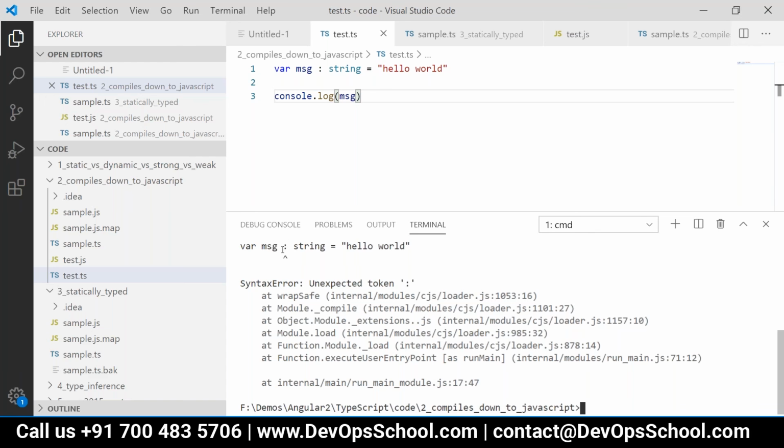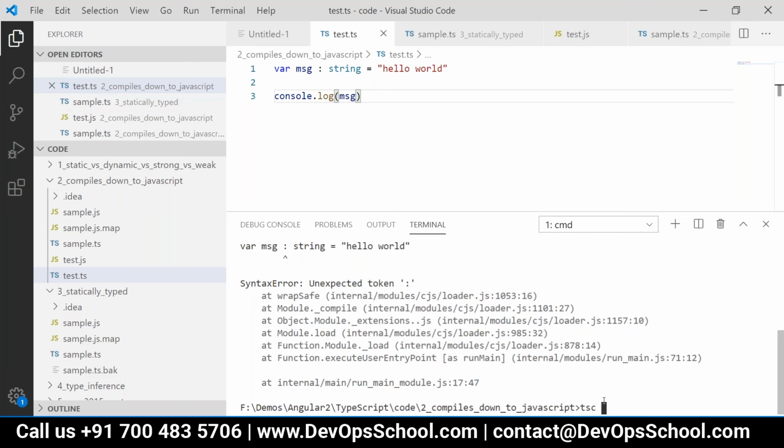Now it is saying it cannot understand this type. This is not understandable by JavaScript. This is not JavaScript syntax, right? So it is saying unexpected token. Earlier it used to say it cannot run that file. Now we have to transpile it first, so let us do that.